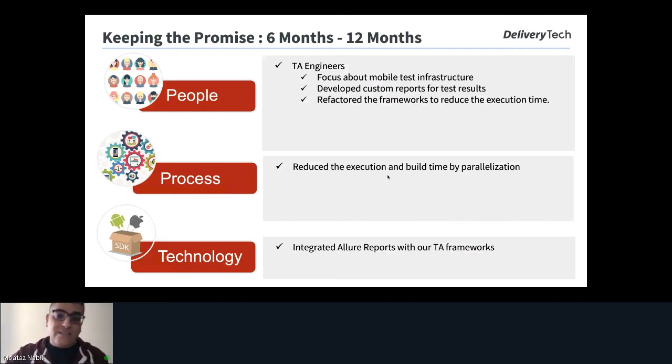So in this case, we start implementing a solution for running the tests in parallel. And parallel here means that we need to split the test suite across different devices, not run the same test on the different devices. For example, if we have 30 test cases here, and we need to run on 5 devices.